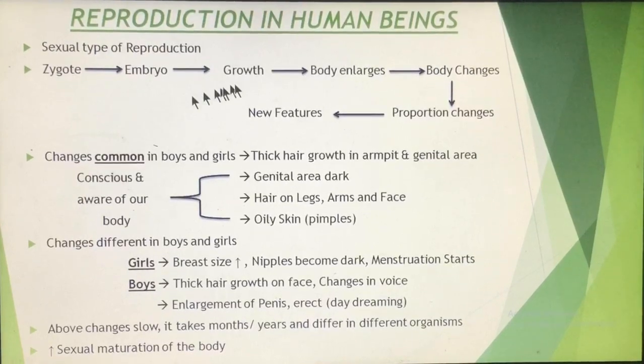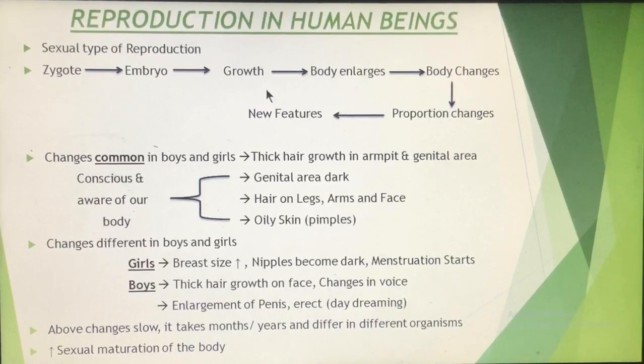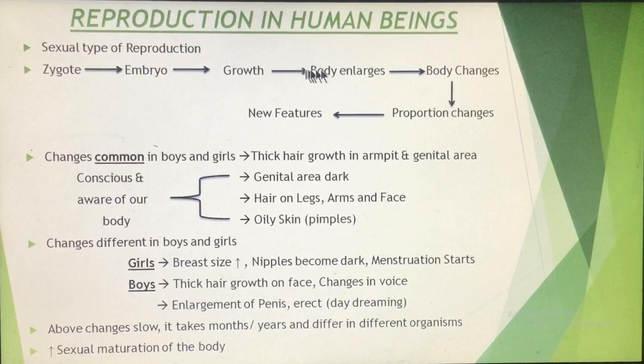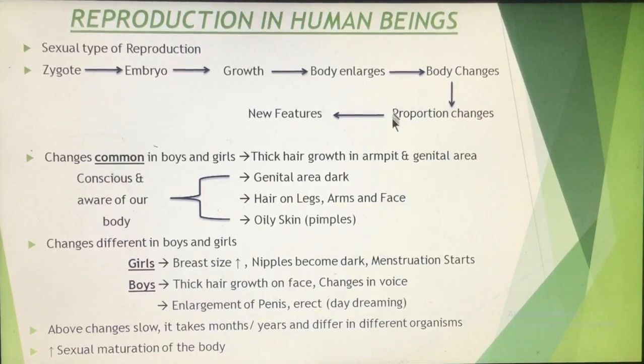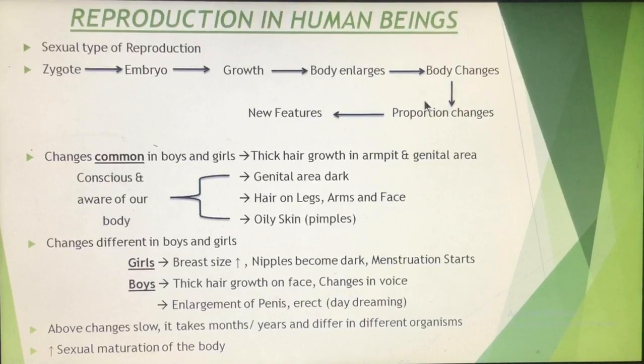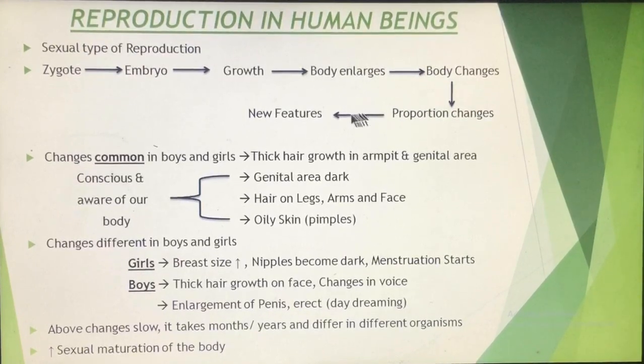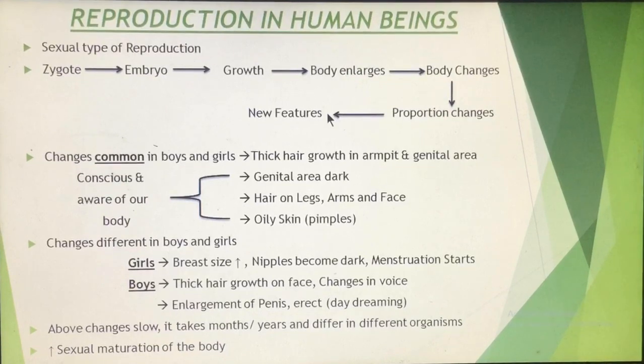That means the body की जो shape है वो change हो जाती है, as a result of which certain proportionate changes take place in the body, and certain features develop. There is no growth in the body, body enlarge नहीं होती, but certain features develop in the body. These changes take place at a particular age in the life of an organism.